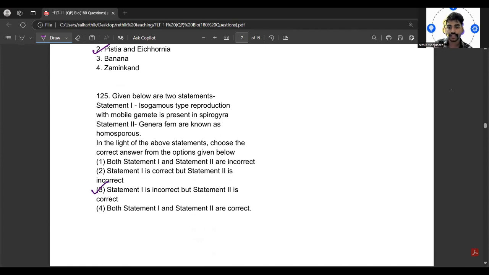Statement 1 is correct, but statement 2 is incorrect. Isogamous type reproduction with motile gametes is not correct here, because the gametes are actually non-motile.